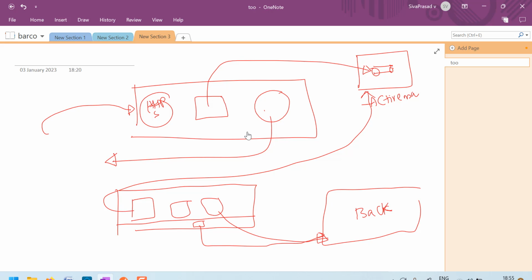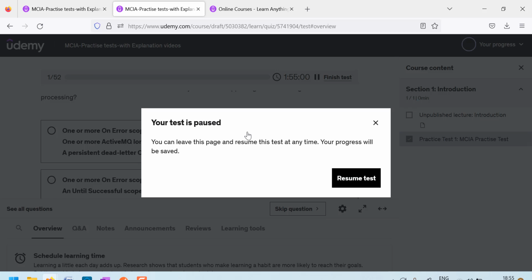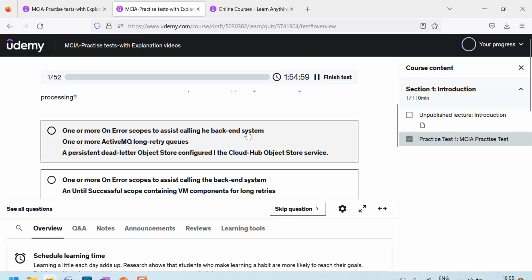So you receive the message, and if there is any exception while submitting to the backend system, you handle it and resubmit. But even if you resubmit after handling, the backend system might be down for a longer duration, so this resubmission may also fail. I don't think this option is correct.